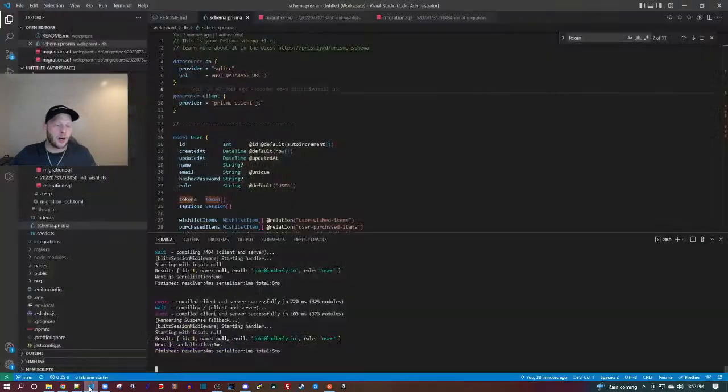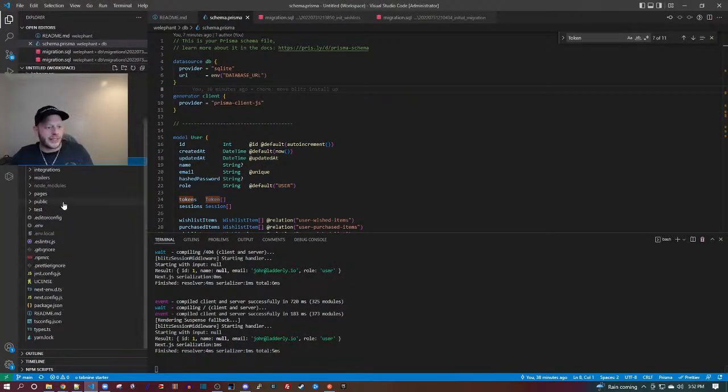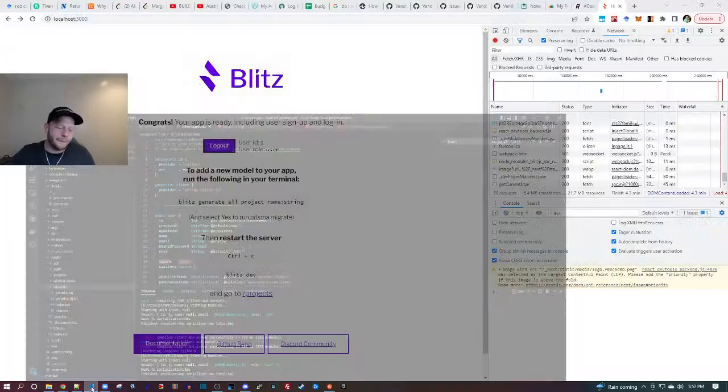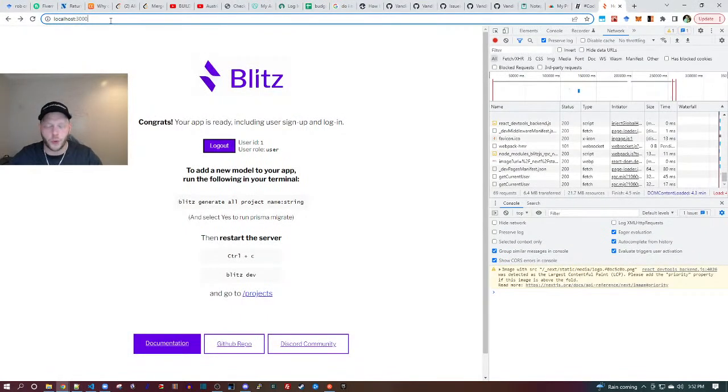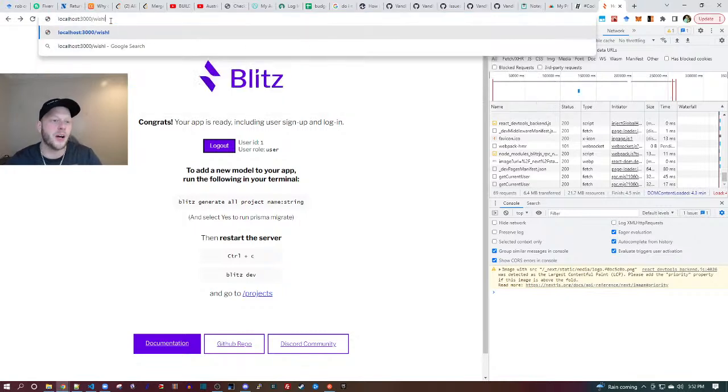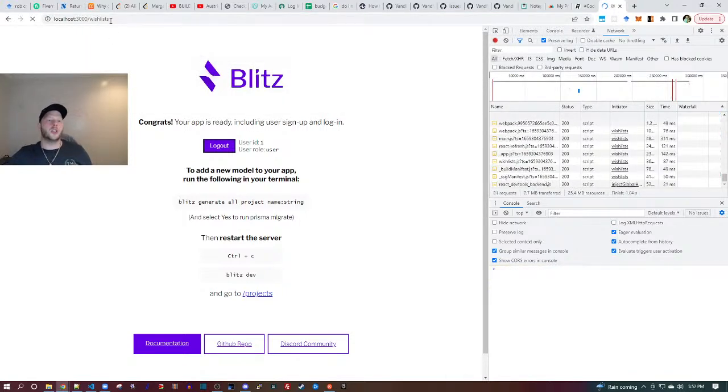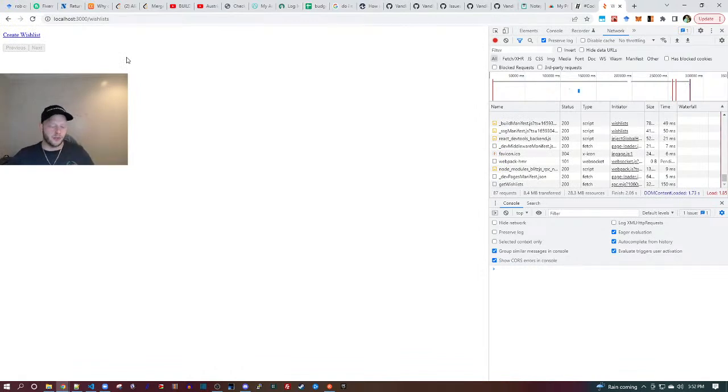Let's double check our pages. Okay, so we looked at the database previously, but there are pages, so there should be wish lists. Okay, so that is the reason that wish list was a 404, which means not found resource. So I said wish list singular. I should have looked for the plural wish lists.